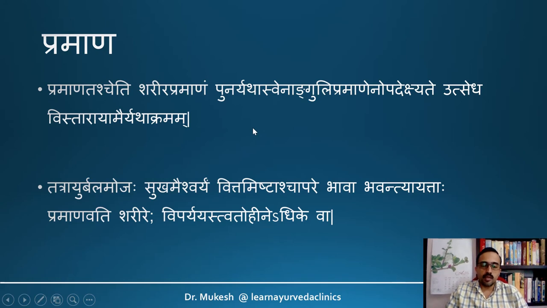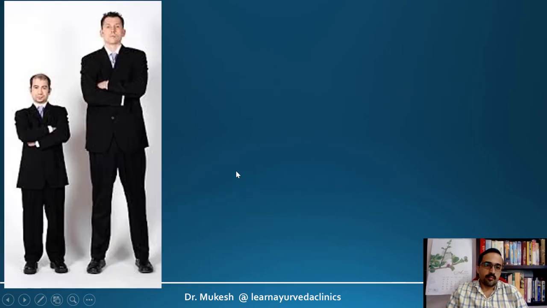Here pramana is nothing but the anthropometric characteristic features of the body. It always deals with measurements of different body parts in swa-angulimana, that means the patient's own angulimana. Here again we can classify individuals as having a good pramana, that is pravara, madhyama and avara, and based on the attributes, the disease predisposition is also assumed accordingly. Even if the pramana is higher than therapeutic, from a therapeutic point of view it is considered to be avara.